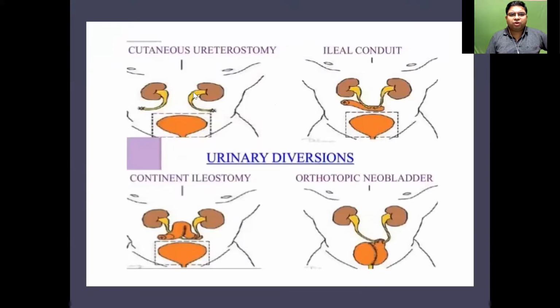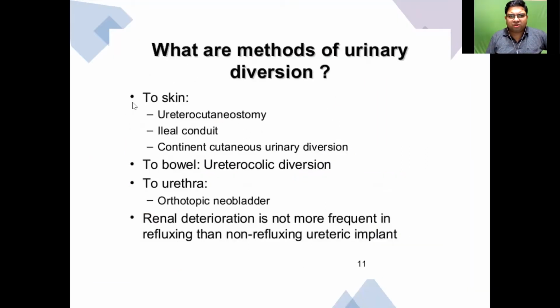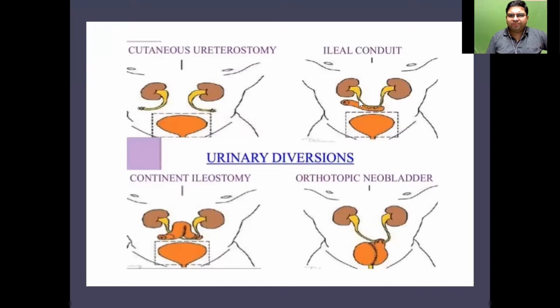Previously, we had to use ureterocutaneostomies, where the ureters are basically implanted in the skin as small cutaneous pouches. It becomes a hell of a job for the patient. Next, the most commonly used even today in most centers is the ileal conduit. This has withstood the test of time, where you take an ileal loop, make a resection and anastomosis to the rest, take the resected segment out as the ileal loop, and implant the ureters in one end, and the other end comes out as a cutaneous stoma.